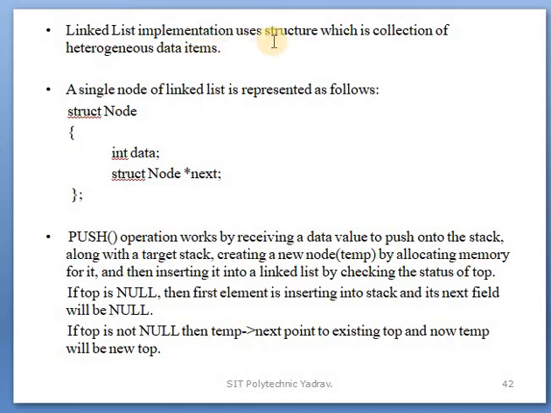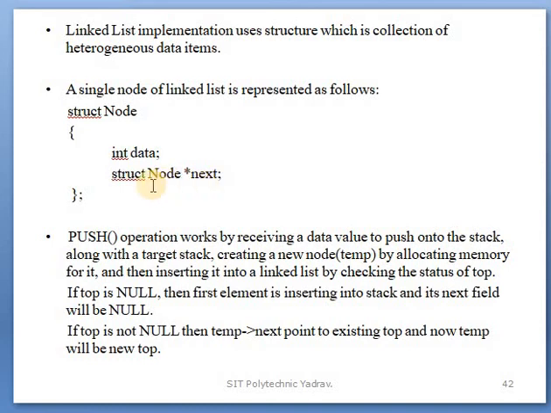So a structure, which is a collection of heterogeneous data items, means that in a linked list the structure concept is used. A single node of a linked list is represented as follows, with this structure declaration: struct node, then the structure name, and these are the data types under that structure. Which data types are taken: data and node.